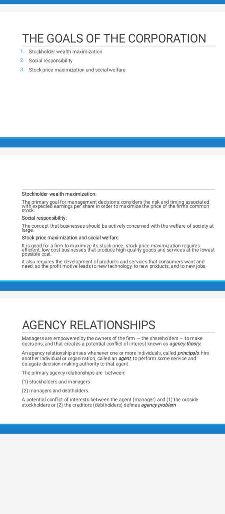Stock price maximization is attained with the help of EPS, evaluating EPS with respect to risk and time, because risk and time are associated with earnings per share. If risk is limited and returns are high in a shorter period of time, it means that earnings per share is high, which increases the stock price. This is the basic goal of the organization because it increases the wealth for the shareholders, which means that stockholder wealth maximization has been attained.